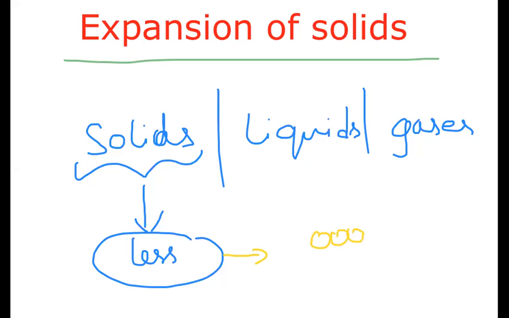Compared to solids, liquids and gases are very free to move. So since the atoms and molecules in solids are very closely packed, we can say that expansion of solids is less compared to liquids and gases.